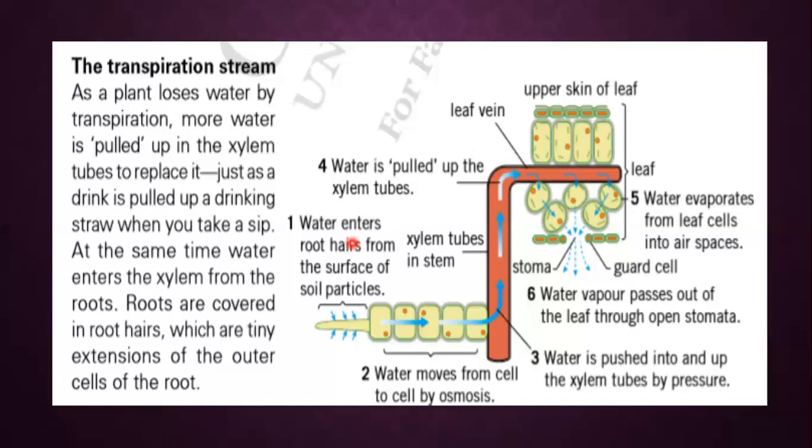You can say that whenever these cells are going to lose water, the water will move from this to this, from this to this, and this is the transpiration stream. There is a continuous film of water, a continuous flow of water. The water molecules are not joined together, but whenever you drop water from a water bottle, you will see the water is coming like they are joined with each other. Why? Because they have a force of attraction between them.